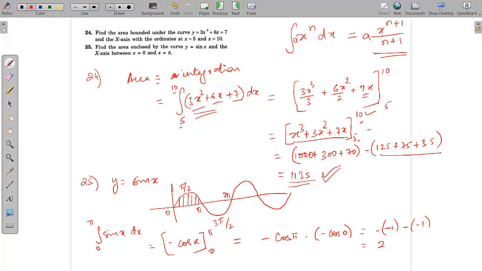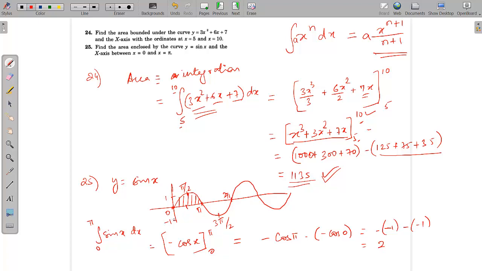Now the second question is, what is the area under the curve given by y equals sin x? If you know the graph of sin x, you will see that this is the graph of sin x. Sin 0 is 0. This graph will be between -1 and +1, so sin x varies from -1 to +1. Sin pi by 2 is equal to 1. Sin pi is again 0. Sin 3 pi by 2 is -1. Sin 2 pi is again 0.